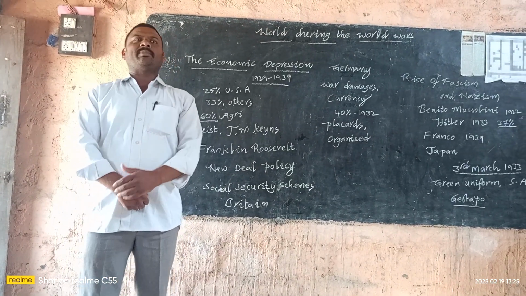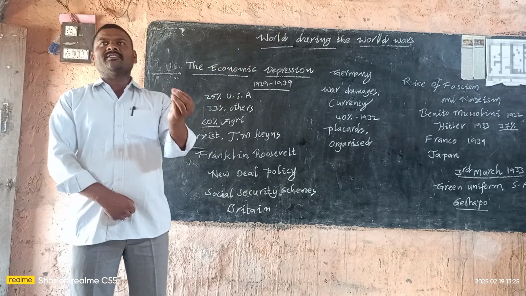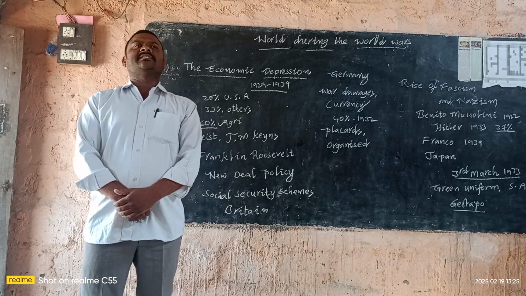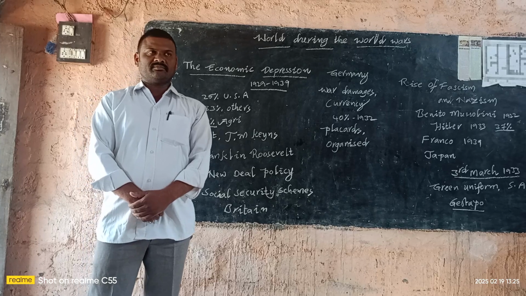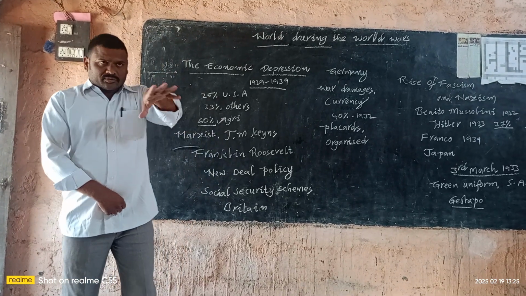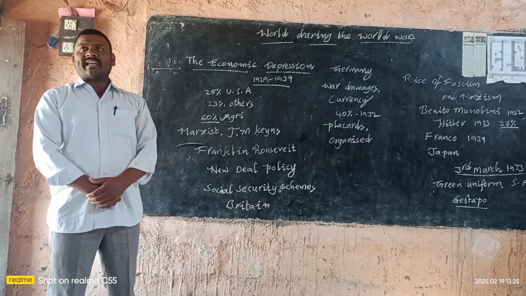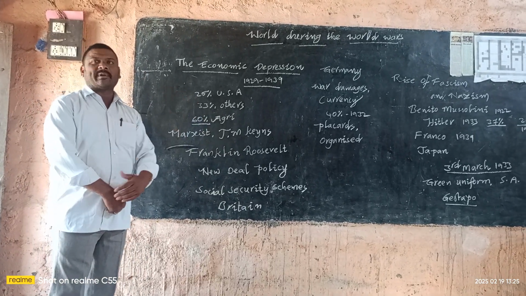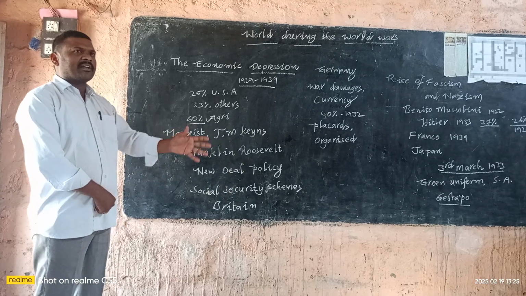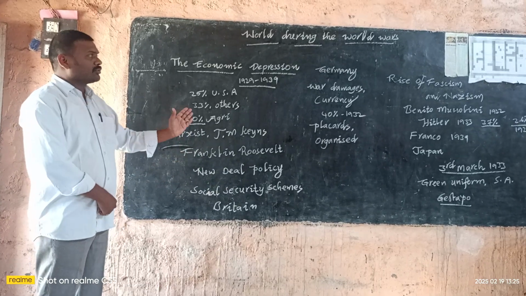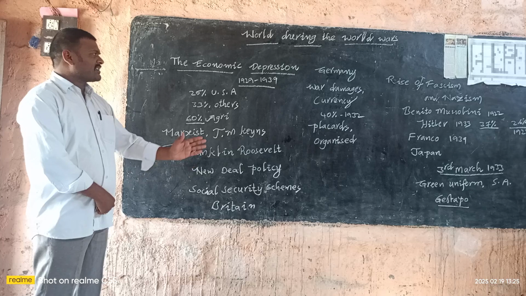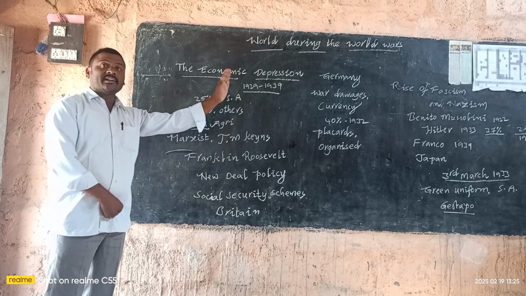Due to the short supply and the demand decline in the factories, the number of workers lessened. This is the cyclical effect. Due to this cyclical effect, there was massive unemployment throughout the world, from 1929 to 1939.